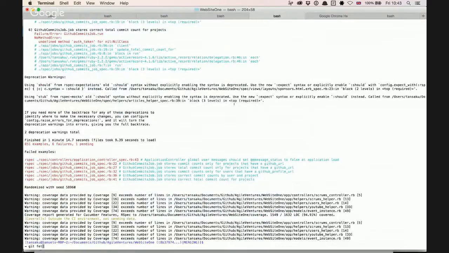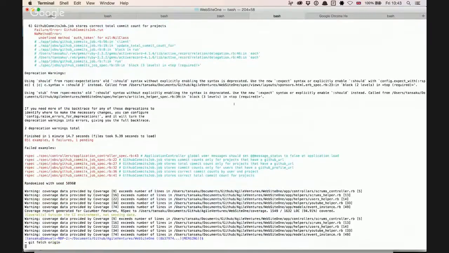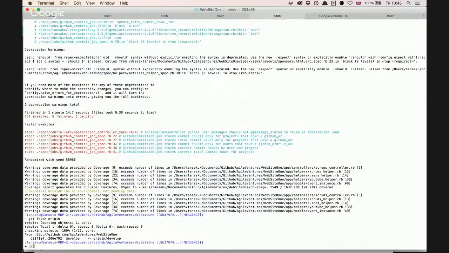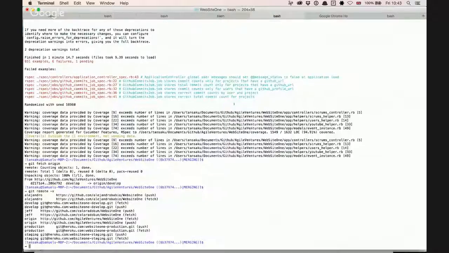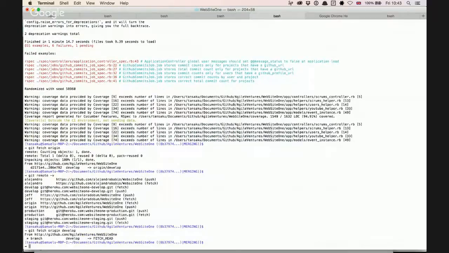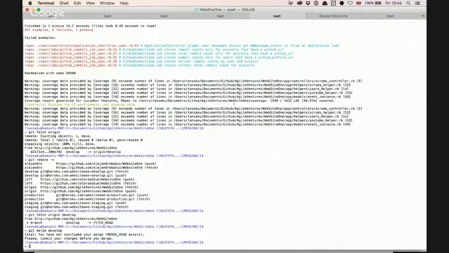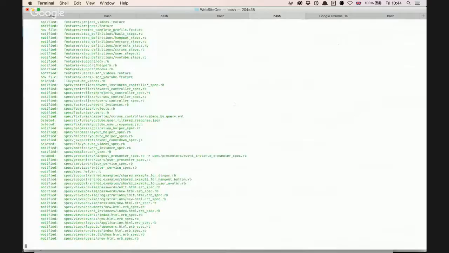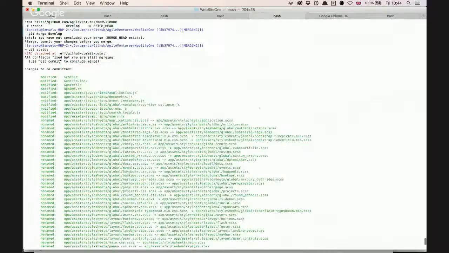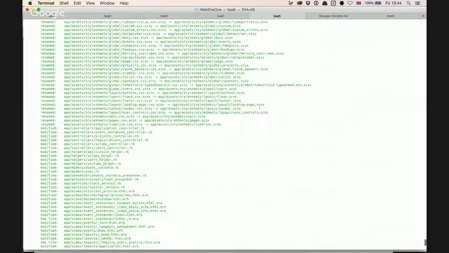I'm going to go fetch origin. Am I also git remote -v? Yeah, origin I've got is the Agile Ventures one. So git fetch origin develop and git merge develop. Yeah, and I've got the merging head there, git status. We've merged all the stuff, so I can conclude mine.